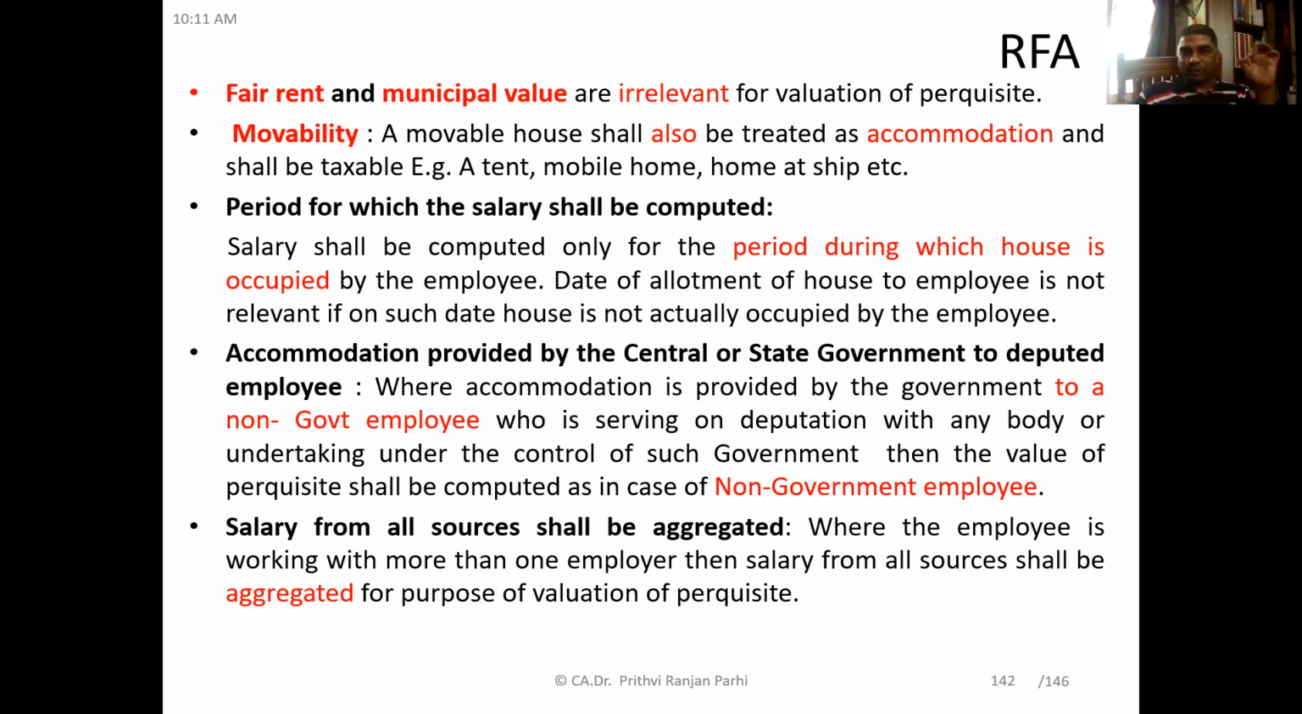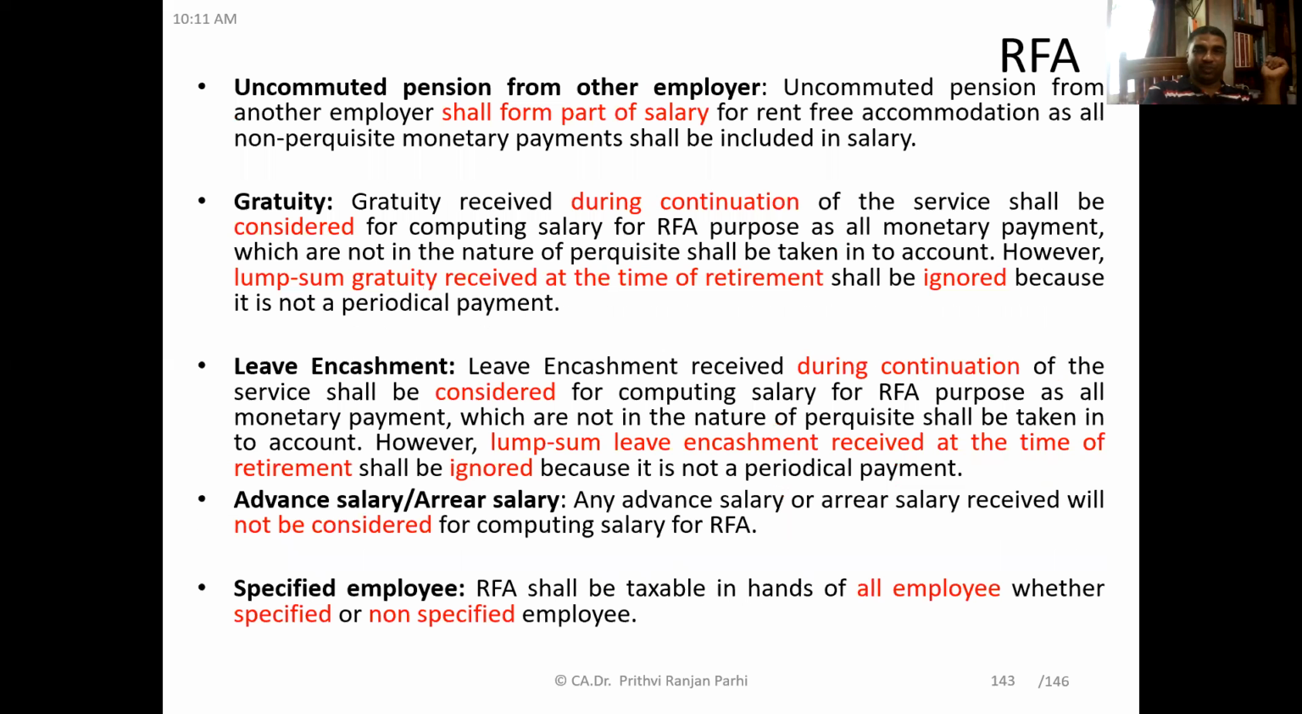Okay, and one more typical issue is that an employee might be working with more than one employer. If that is so, then all the salary has to be aggregated for the purpose of valuation of perquisite. Okay. Yes, sir. Clear? Okay.